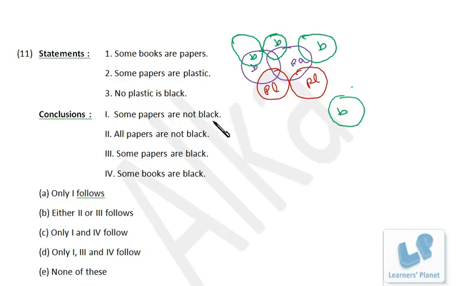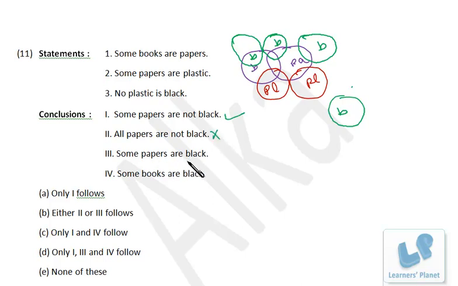Some papers are not black. Now see, in this case some papers are black but some are not. That's perfectly true. Even in this case some papers are black but some are not. That is also true. In this case all of the papers are not black. That means it is always true that some papers are at least not black. That is always true in all the four cases. So that's perfectly true. All papers are not black, that we cannot say. In this possibility some papers are black. In these two cases some papers are black. So that we cannot say.